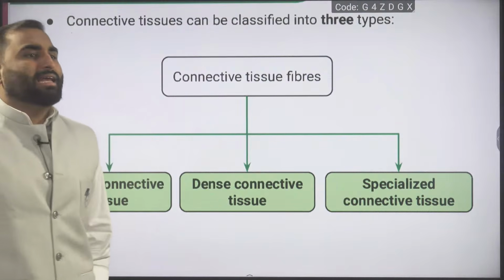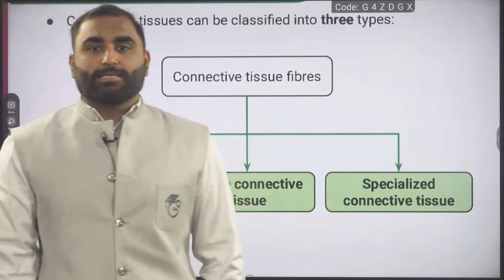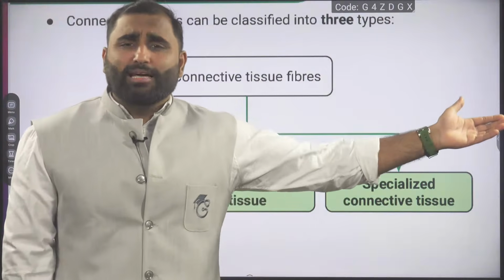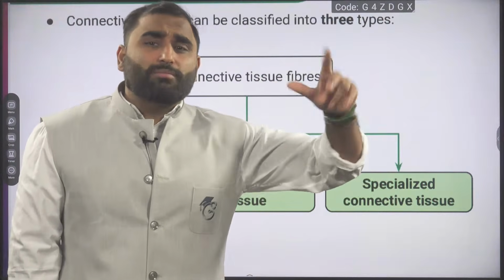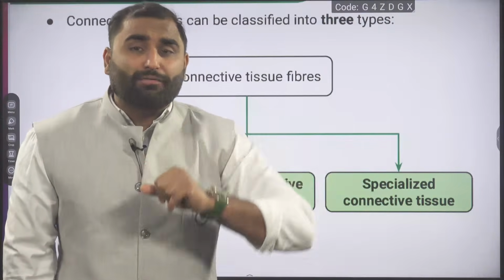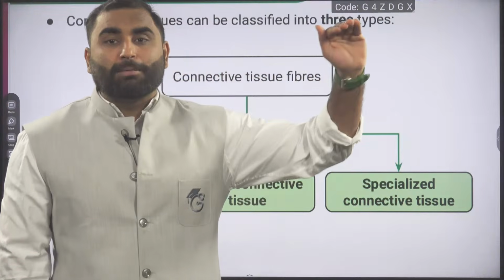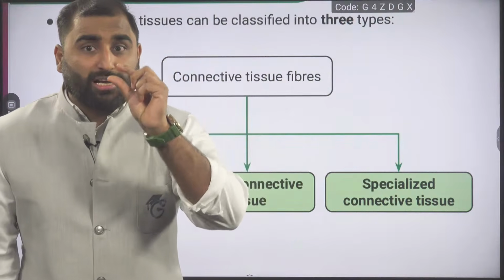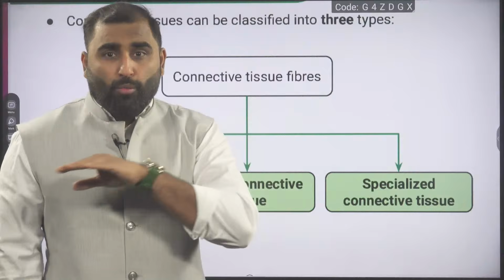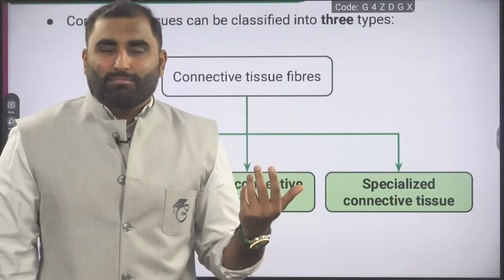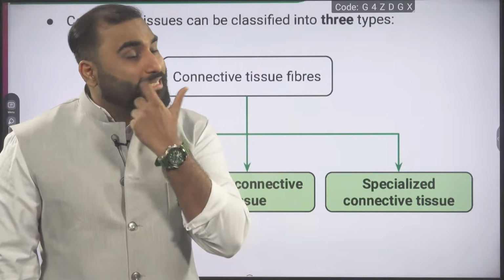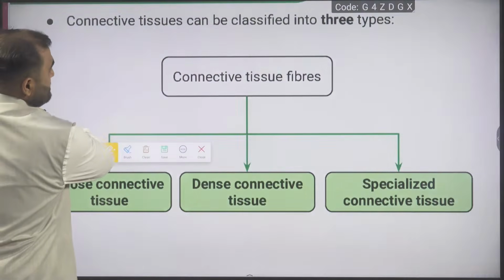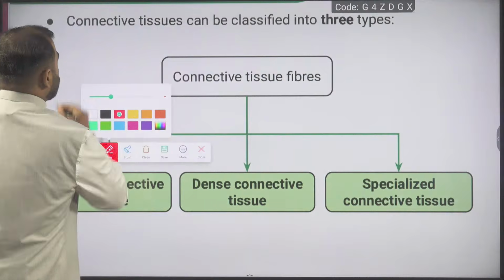Connective tissue can be classified into three types. Whenever you do any classification, like you classified the epithelial tissue, what was the basis? On which basis did you classify epithelial? Single layer, multiple layer. Later you classified simple epithelium based on structure and shape of the cell: flat, cuboidal, columnar, ciliated, brush bordered. Here on which basis will you classify? So I will just write down here. What is the basis of classification?